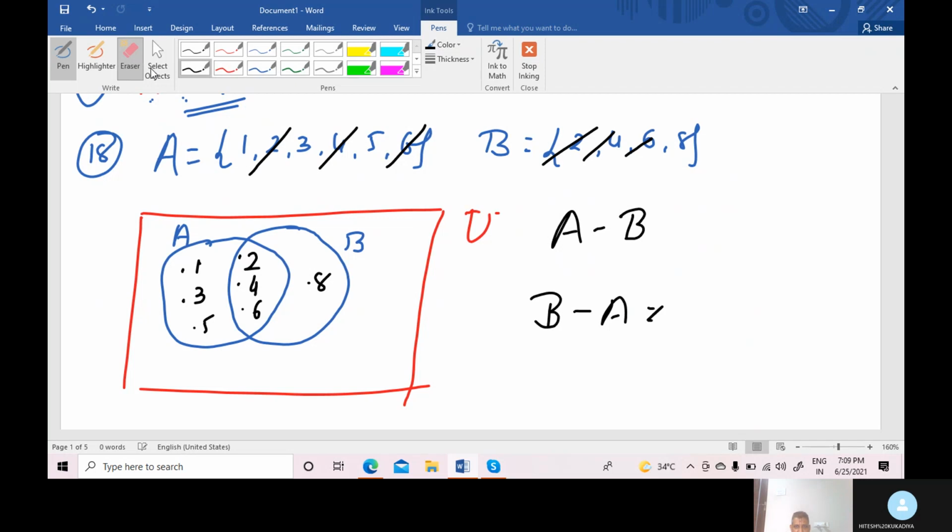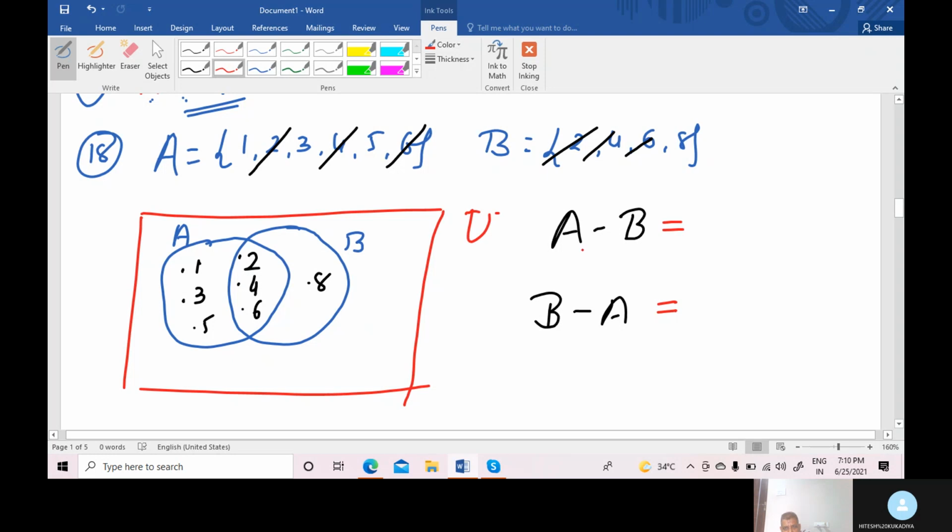So what's the concept of the difference set? What's the concept? Here A minus B and B minus A. First remember, student: common elements cancel in both the sets. That means 2 common cancel, 4 common cancel, 6 common cancel.